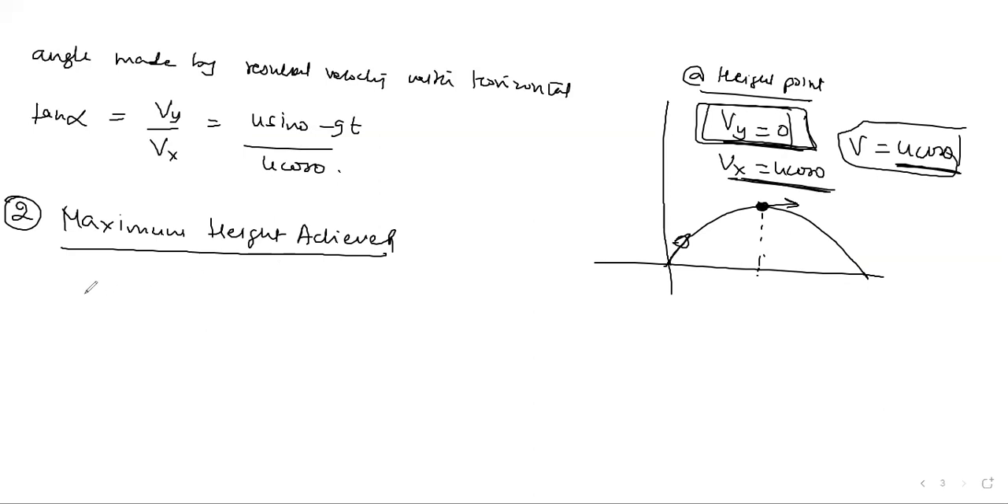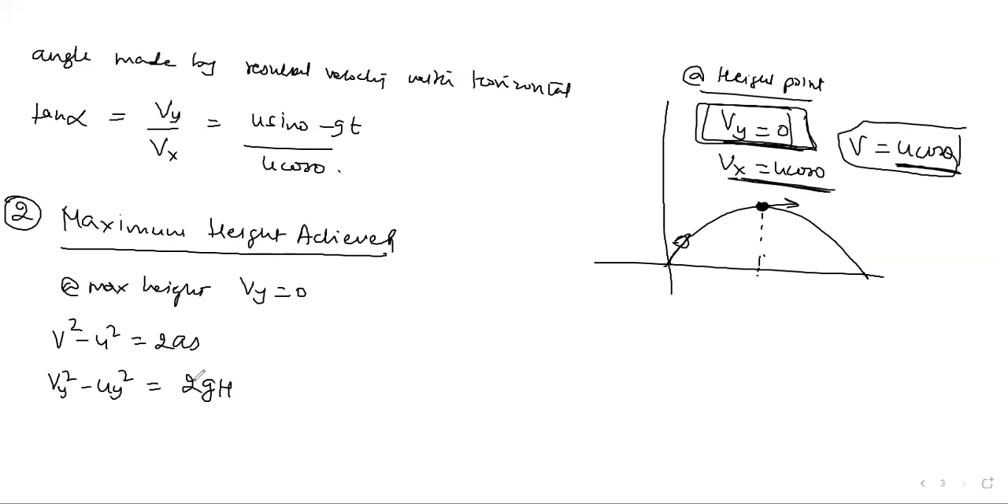So we want to calculate the maximum height. We can write this concept. At maximum height, Vy is zero. If you write the third equation of motion in the y direction, v square minus u square is equal to 2s. So in the y direction we write Vy square minus Uy square is equal to 2g and h.